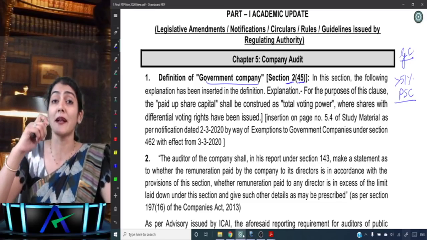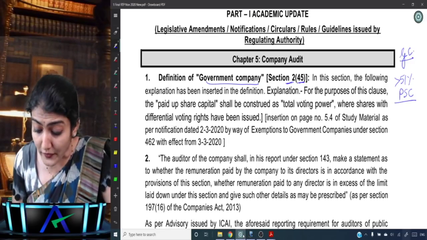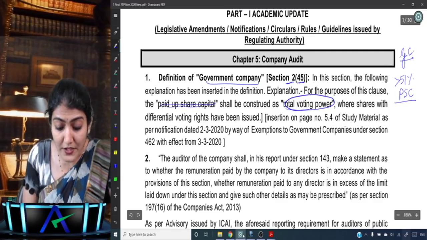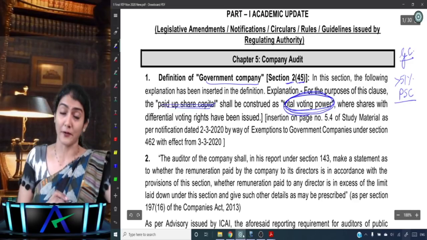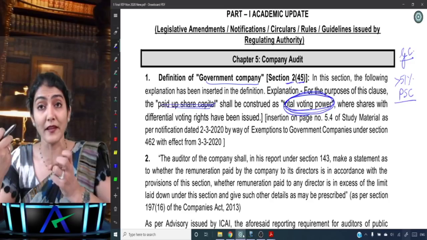Now, what is the amendment? It says not less than 51% of the total voting power. So no longer paid up share capital; you have to consider the total voting power, because there could be differential voting right shares also.